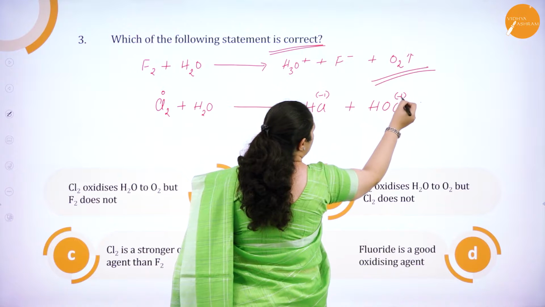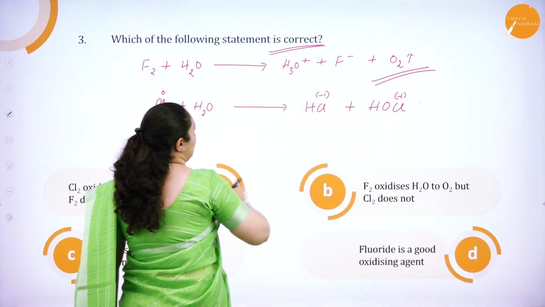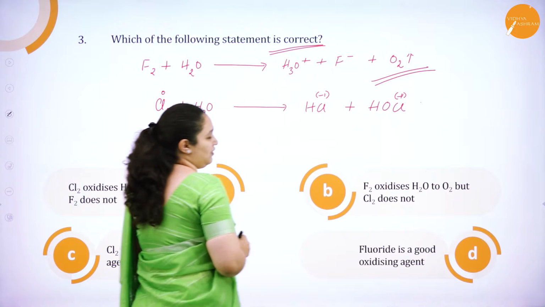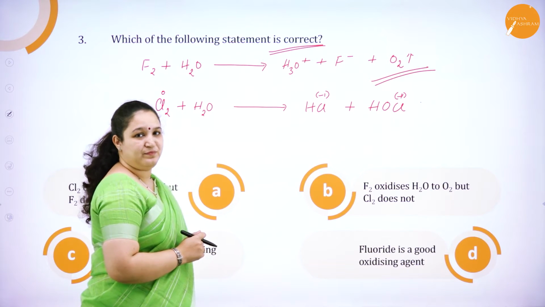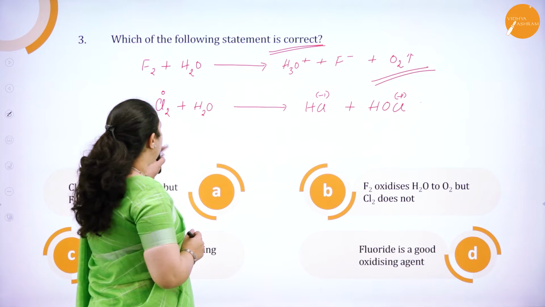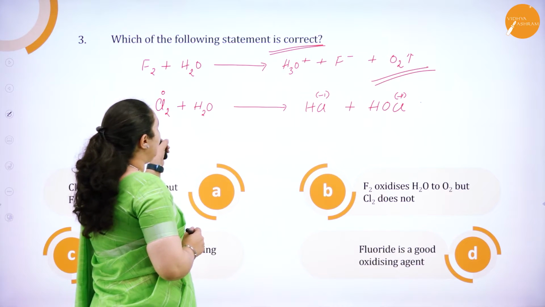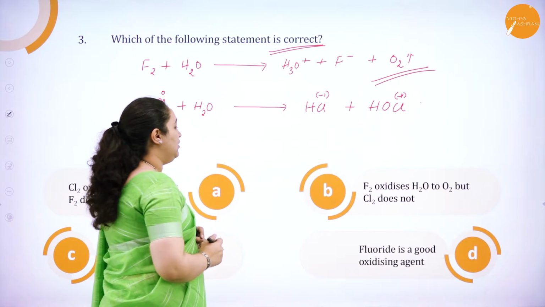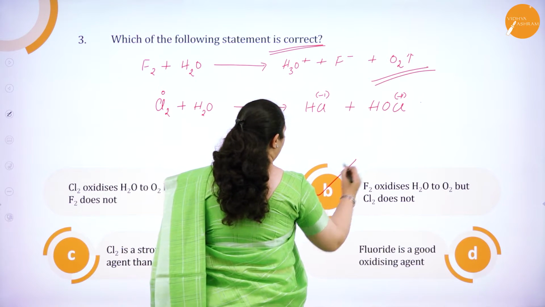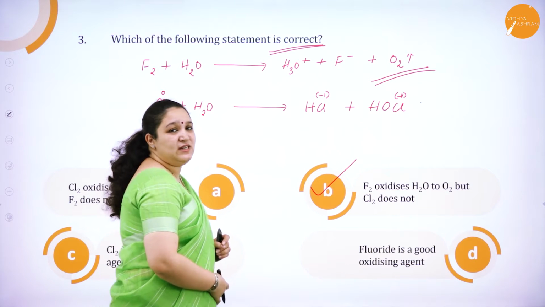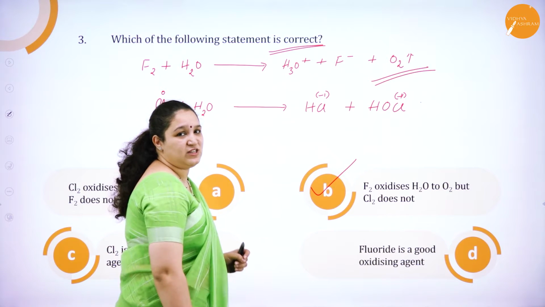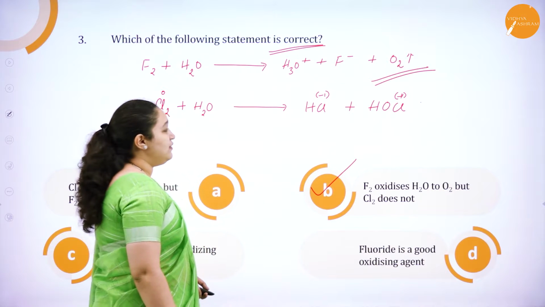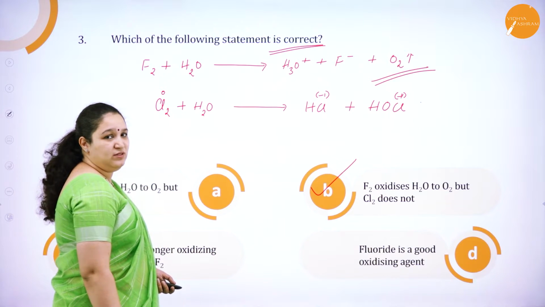If you calculate the oxidation state of chlorine here, 0 to minus 1 and 0 to plus 1 is what is happening. Thus, which is the correct answer? Fluorine can oxidize water to oxygen, but chlorine does not. Chlorine with water undergoes a disproportionation reaction. So we'll see the next question.